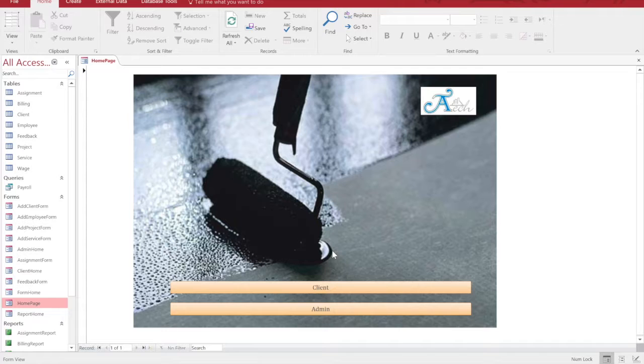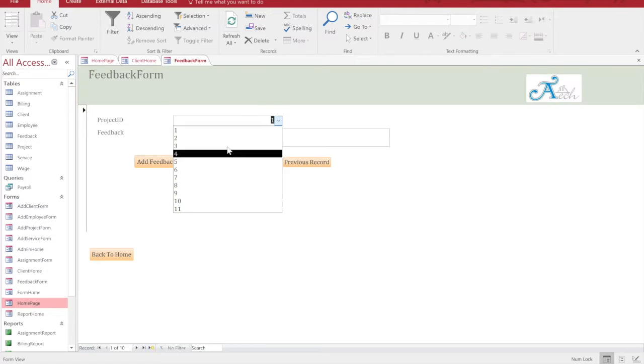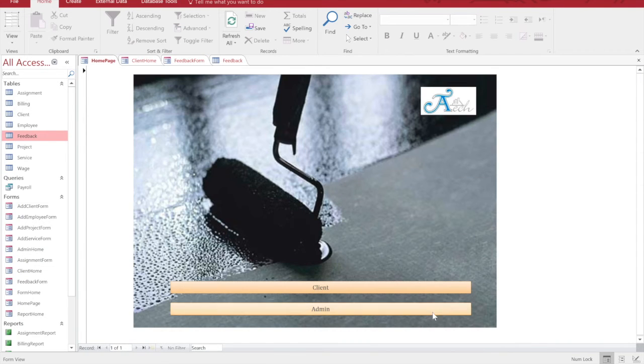Now we go back to the condition where a client wanted to give a feedback on a project. So this was a new project that was created, and hence he knew the project ID was number 11, and then he can go on to say excellent service, and you say add feedback. Now if I go back to the feedback table, you will notice that number 11 has been added onto the table saying excellent service. Going back to the feedback form, go back home, and yes, that is our project. Thank you so much.